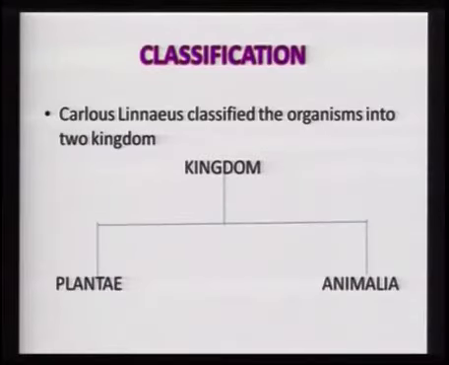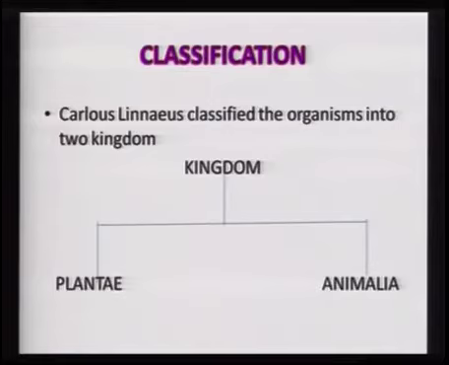Ma'am, on behalf of our learners, I would ask, as there are many organisms on this earth, how can we classify them, or is there any specific method to classify them to make them remember? Yes, Dr. Sangamitra, you are right that there are so many organisms on this earth and it's very difficult to remember all of them. And therefore, it was Linnaeus in 1900 who classified the organisms into two, and it was known as the two kingdom classification.